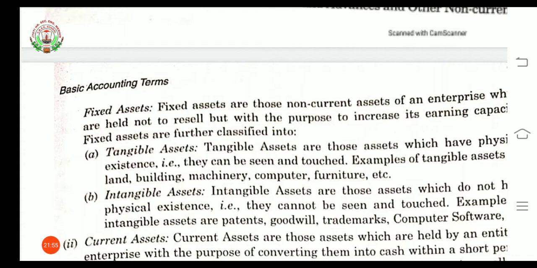Another is intangible assets, those assets which do not have physical existence. Now we'll understand with the help of examples. Examples of tangible assets are land, building, machinery, computer, furniture, etc. Examples of intangible assets are patents, trademark, goodwill, and computer software.